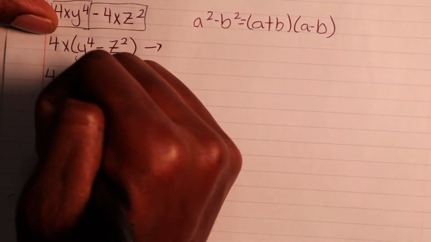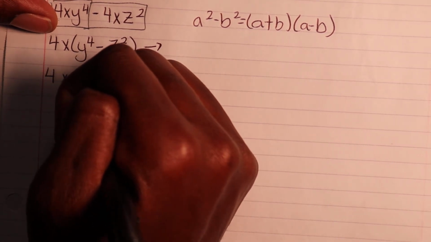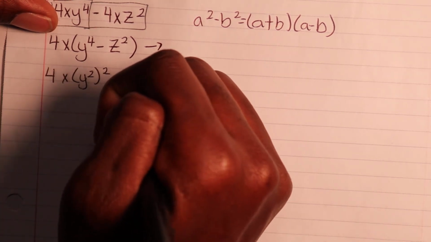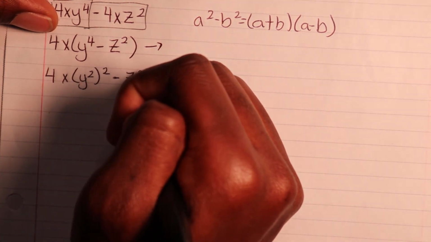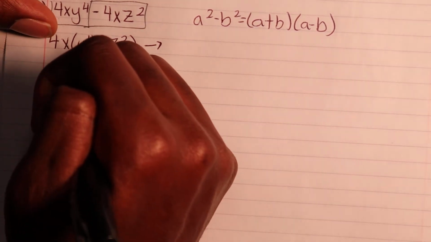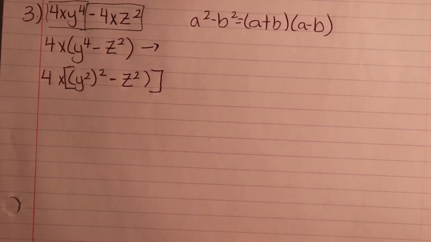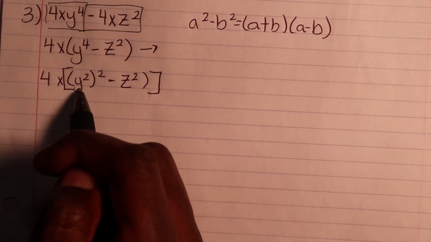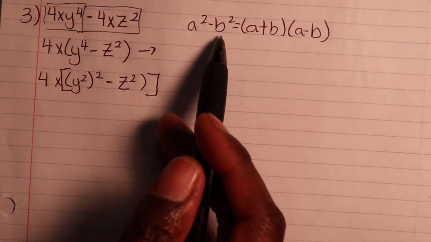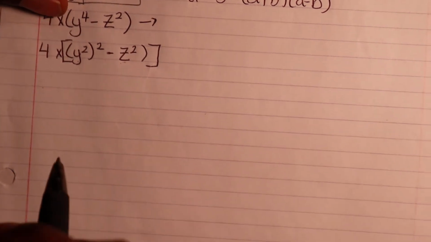Check this out, guys. So write this like this. So put this y squared minus z squared, parentheses. We'll put the brackets here and the brackets there. Okay? So write it something like this so you can see, well look, there's a y squared, just like the a squared, minus the z squared, just like the b squared. Okay, cool. And then from there, you can proceed on forward.